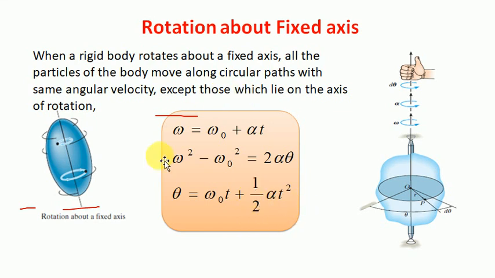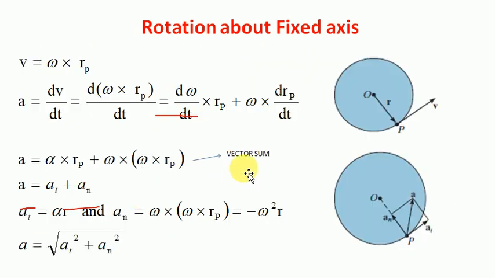So these relations are similar to the relations with respect to linear motion. So this is a relation with which we can find out the angular velocity or angular position of any particle after time t. Now what happens if we need to find out the velocity of any particle at a certain point or at a particular location? So next is, now we can see,